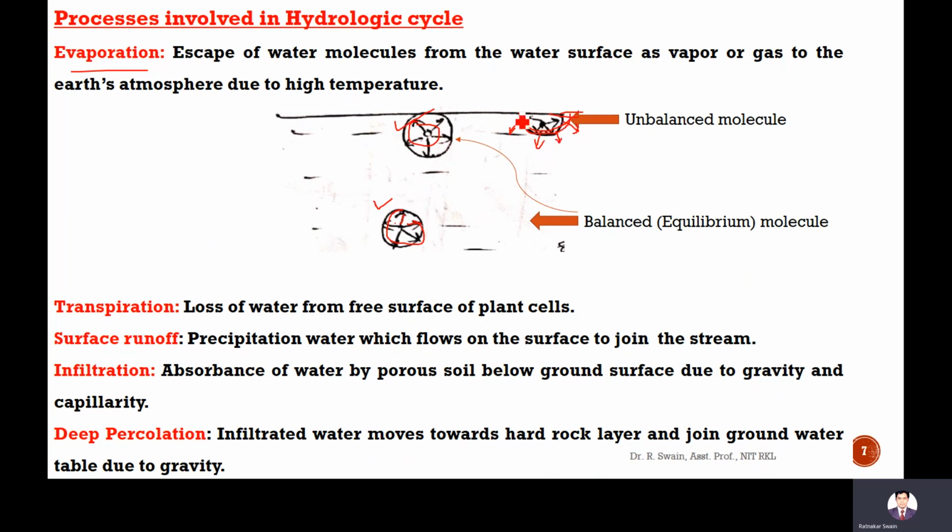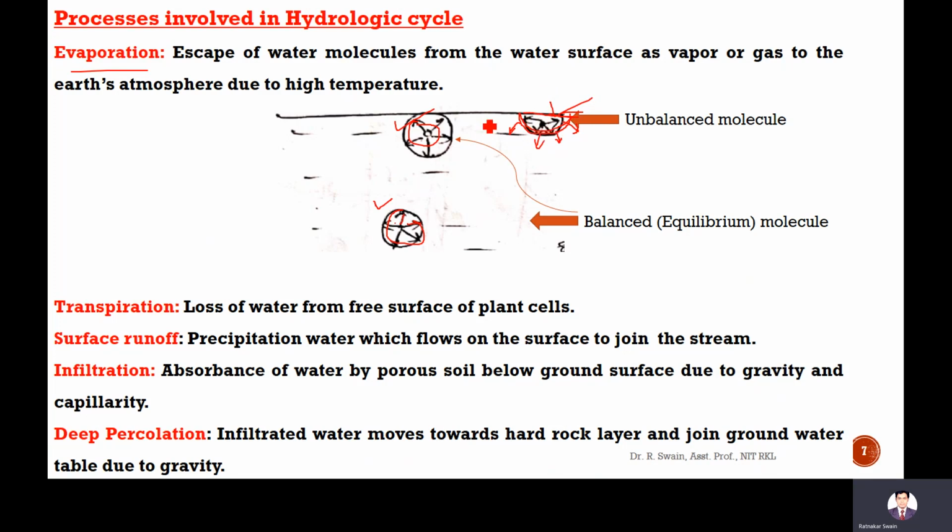For the upper part, there is no force. So only the lower half has intermolecular attraction, and this molecule will be in an unstable condition. So there will be a tension force at the surface due to this non-equilibrium condition of the molecule. That tension at the surface is called surface tension.